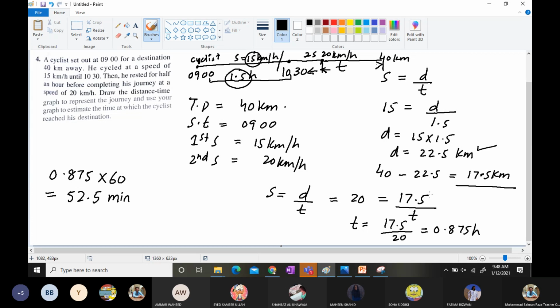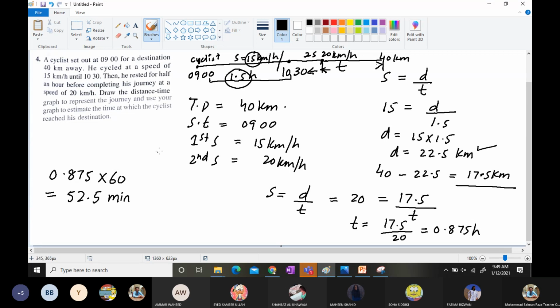Then he thought he was getting late, so he sped at 20 kilometer per hour to complete 40 kilometers. So 40 minus 22.5 is 17.5, and speed is distance over time, so 20 is the speed, the distance is 17.5, and the time he took was 0.875 hours, which I converted into 52.5 minutes.